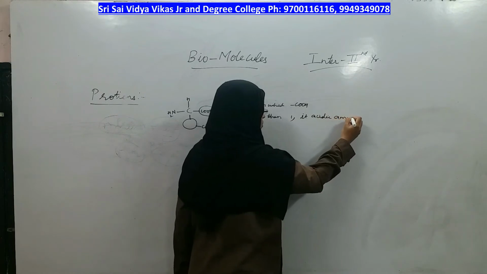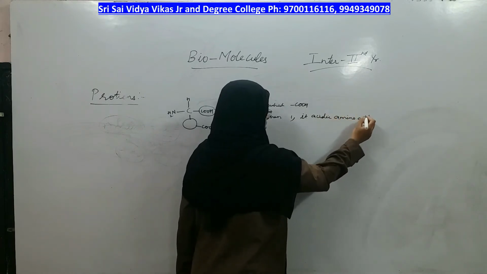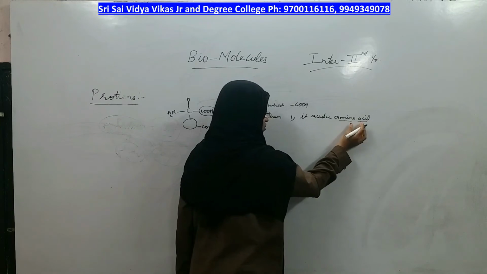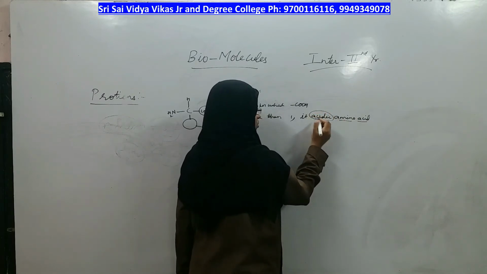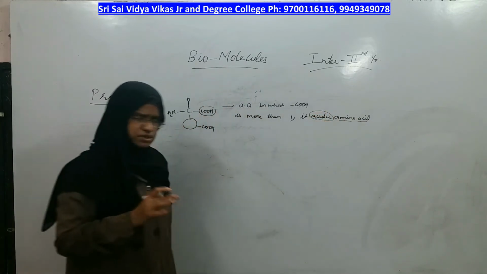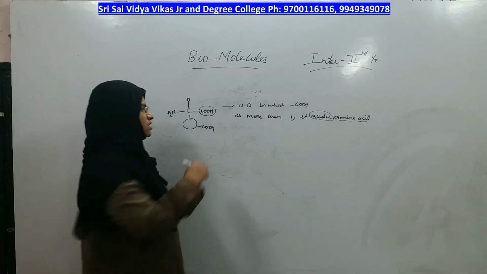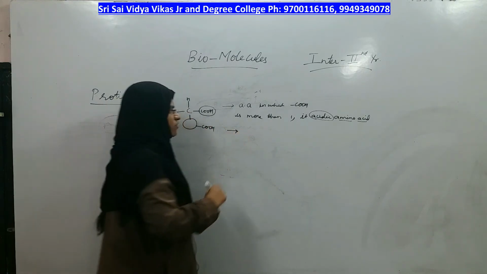Acidic amino acid. That means acid was already there, amino was already there. On top of that, one more acidic group. So the total nature becomes acidic amino acid. There is another type of amino acid. What is that?